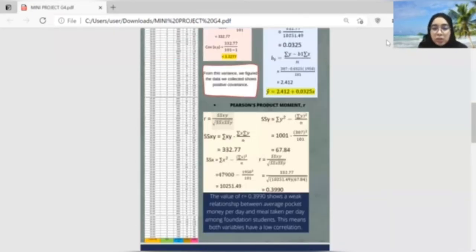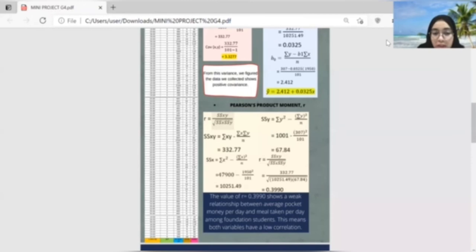For the last calculation, we have to find the Pearson product moment, which is R, using the formula given, which is corrected sum of products divided by the square root of sum of squared deviation of x multiplied by sum of squared deviation of y. The first step, we have to find the corrected sum of products, and we already got the answer, which is 332.77.